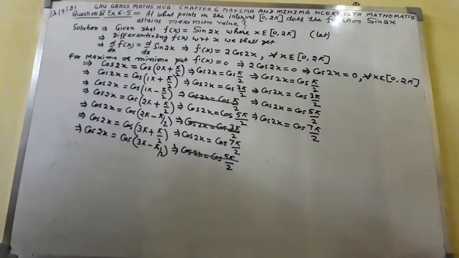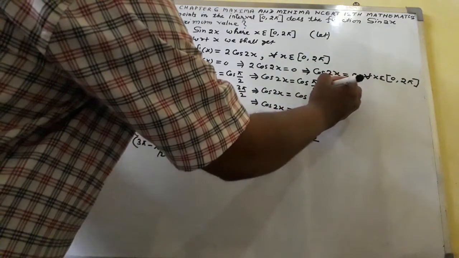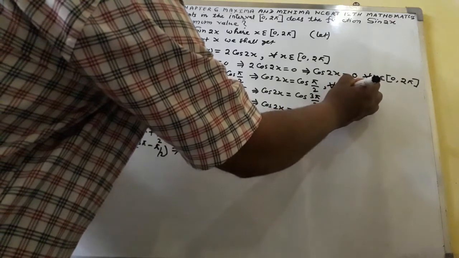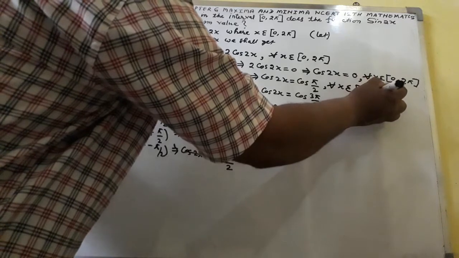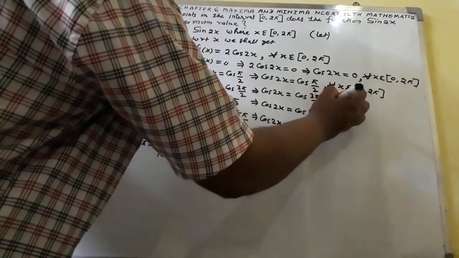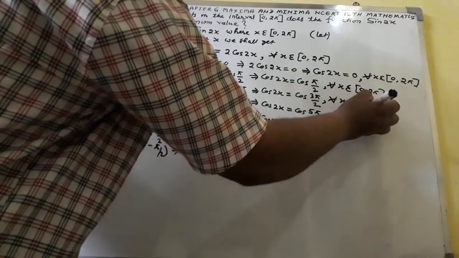Now what to do next? Next condition, here I shall write the condition will be, for all x belonging to the closed interval [0, 2π]. Here also the condition will be for all x belonging to the closed interval [0, 2π].